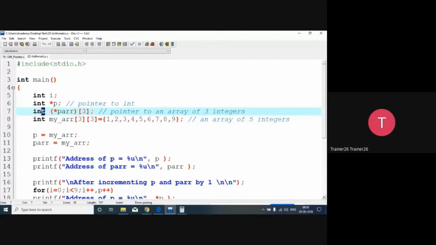So when you want to access a 2D or multi-dimensional array, you use a pointer to an array of 3 integers. Basically, you can identify that this is a 2-dimensional array, and in it 3 by 3 elements are there. So it's an array of 3 by 3, and in each array there are three elements. As per how many elements there are, we have to give that in a square bracket. That is the first fundamental. Then we declare the pointer, star ptr, as it is, but we have to give circular brackets around it.